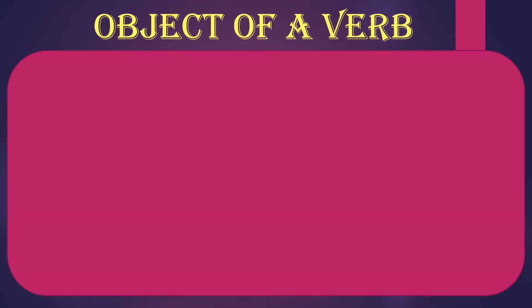Next, we will learn about the object of a verb. Object of a verb we have learned earlier also, but here just look at the object. In the sentences, we have learned about the object of a sentence. So, what is an object and the types of object we have learned about. So, in this also we will learn about the object of a verb.